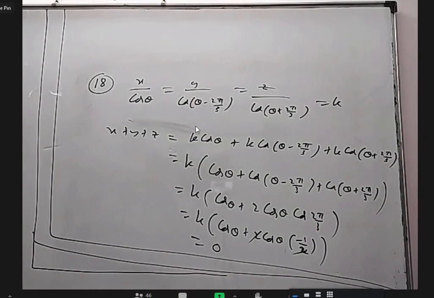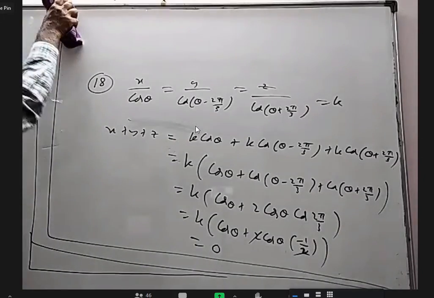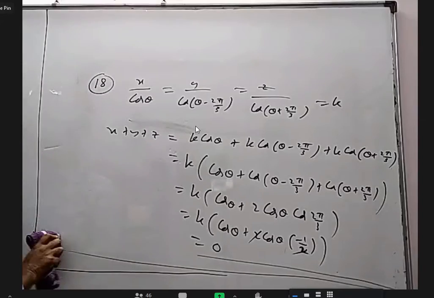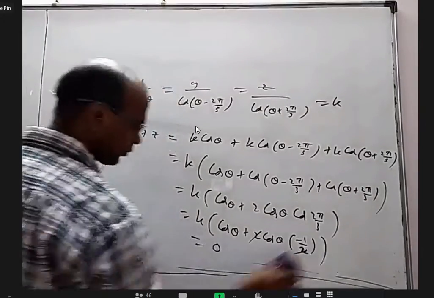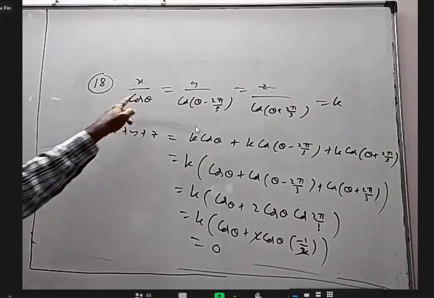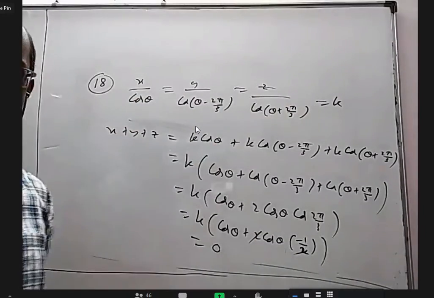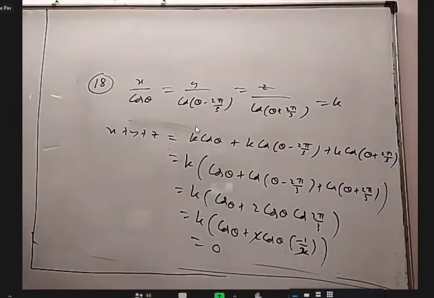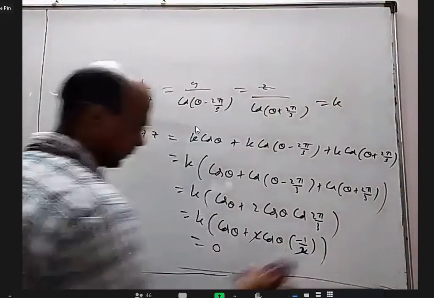Sir, one doubt. Yes, please. Sir, here x, y, and z, when we are adding the denominators, we directly took them. I took it equal to k, na? I brought this one here, this one here, this one here. X is equal to k cos theta, y equal to k cos(theta minus 2 pi by 3), like that. Understood. Yes.